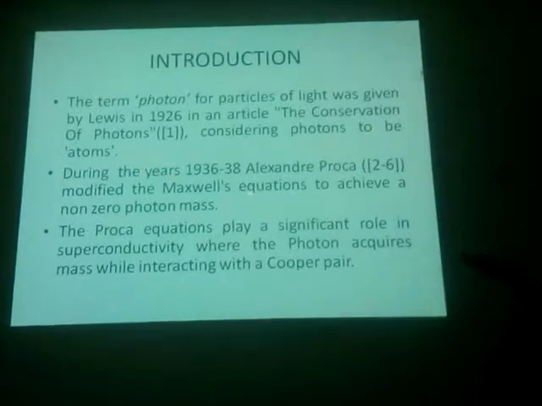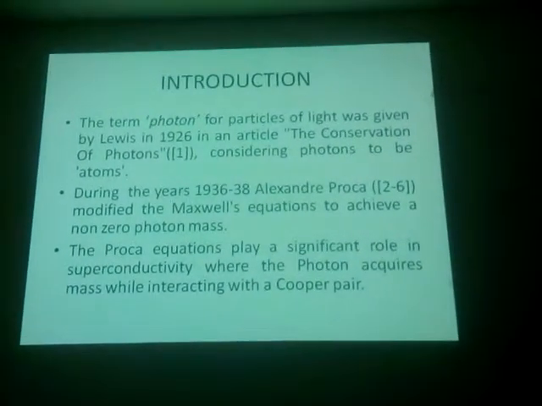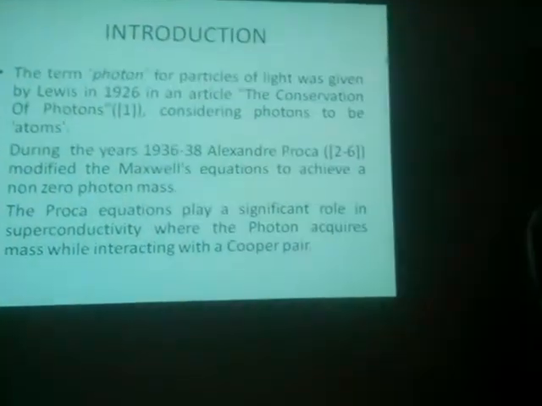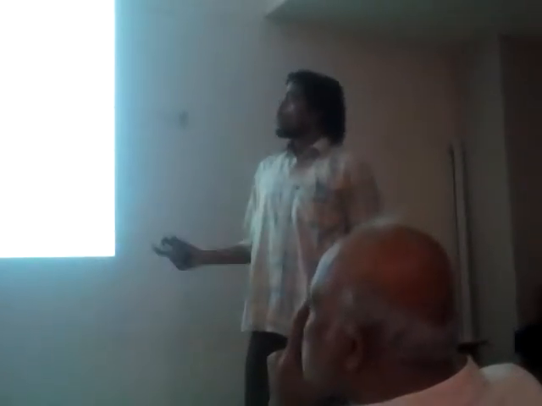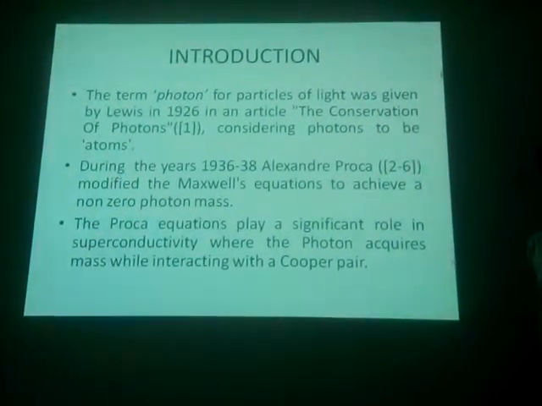During the years 1936 to 1938, a student of Louis de Broglie, Alexandru Proca, modified Maxwell's equations of electrodynamics, which are the known equations that govern the laws of electromagnetism, and tried to accommodate a non-zero photon mass, thereby making it compatible with the special theory of relativity and gauge invariance.